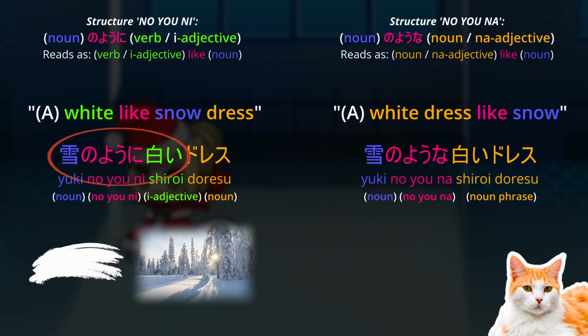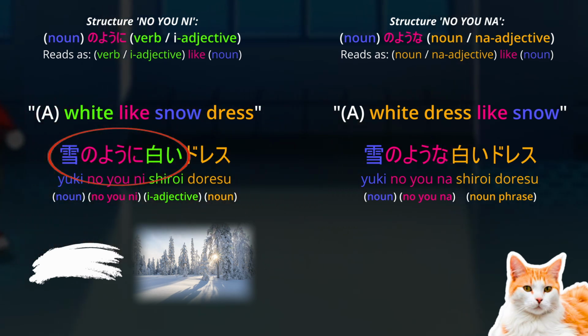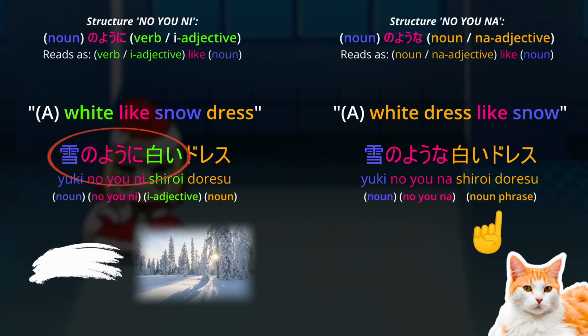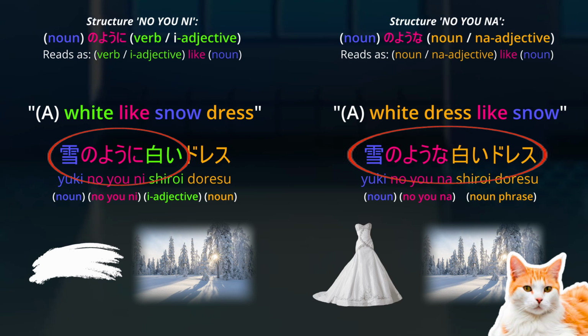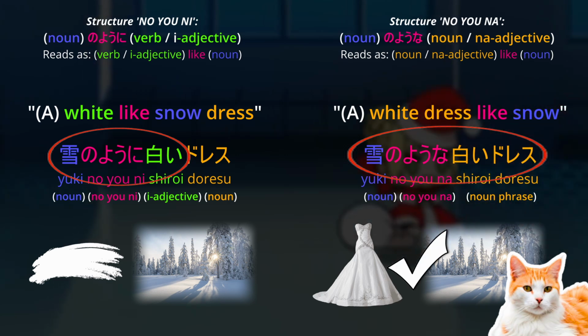In the second one, because it is na, yuki no yona focuses on the noun, so it is not white like a snow, but rather white dress like a snow. The thing that is like a snow is the noun white dress.